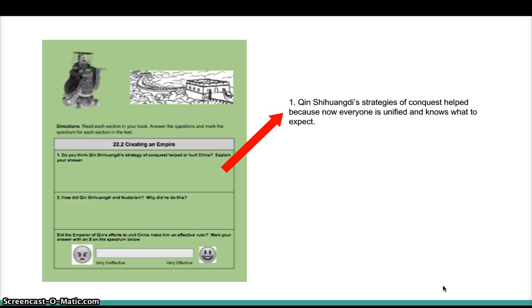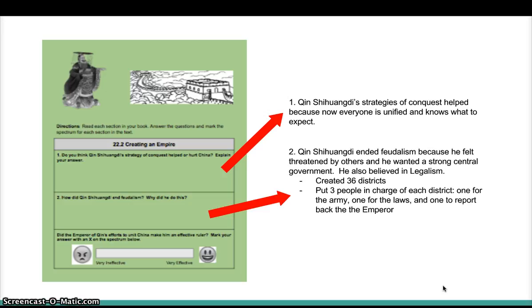All right, question 2 says, how did Qin Shi Huangdi end feudalism and why did he do this? Here's a possible answer. Qin Shi Huangdi ended feudalism because he felt threatened by others and he wanted a strong central government. He also believed in legalism. If you remember from chapter 21, that meant he believed in very strict laws and making sure you had a strong government. So what he did to end feudalism is he created 36 districts and he put 3 people in charge of each district. One for the army, one to be in charge of the laws, and one to report back to the emperor so he would know what was going on in his 36 districts.